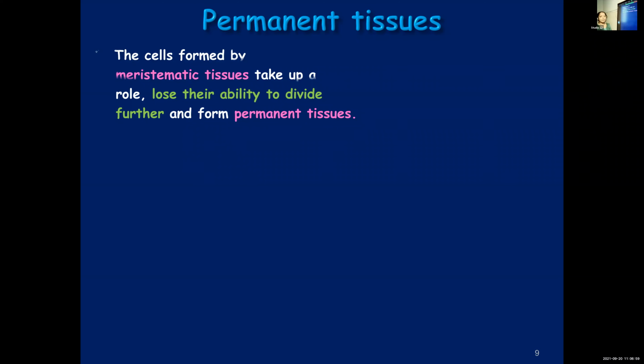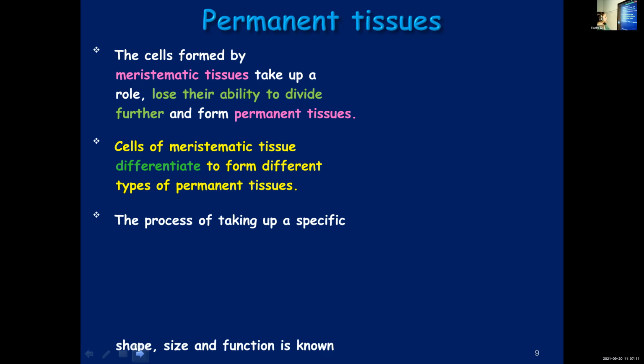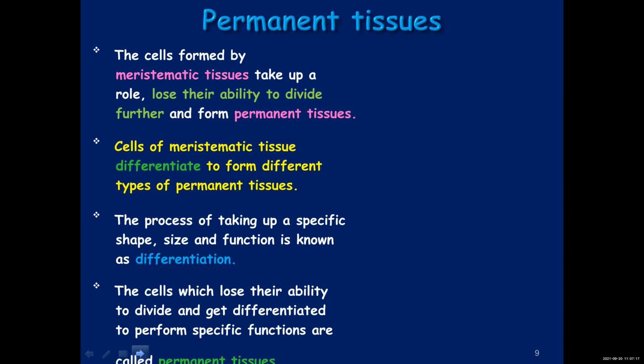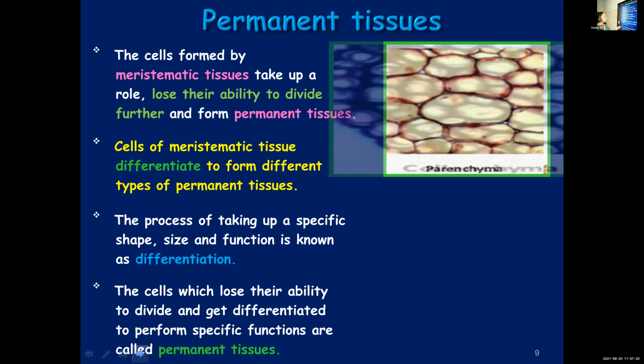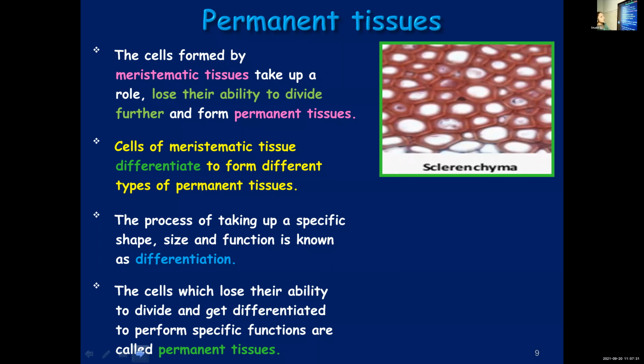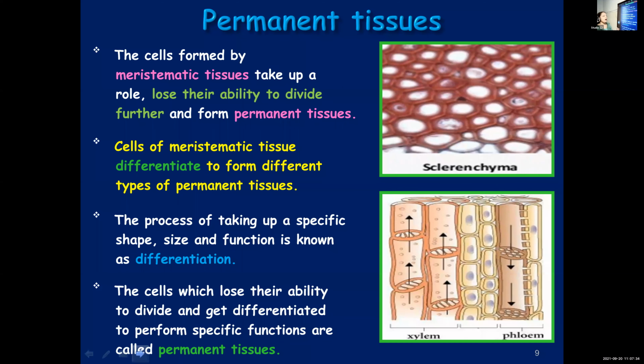Cells formed by meristematic tissues, after some time, lose their ability to divide, and then they form what, children? Permanent tissues. Which are the three types of permanent tissues? Parenchyma, collenchyma, and sclerenchyma. Permanent tissues are those cells which lose their ability to divide and get differentiated to perform specific functions. Parenchyma, collenchyma, and sclerenchyma are the simple permanent tissues. What are the complex permanent tissues? Xylem and phloem.